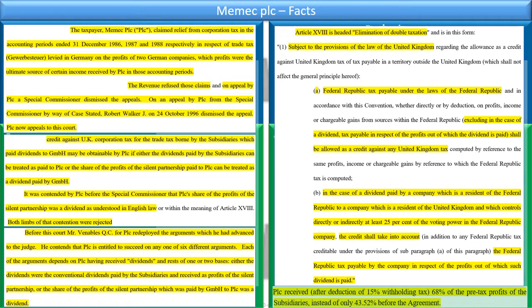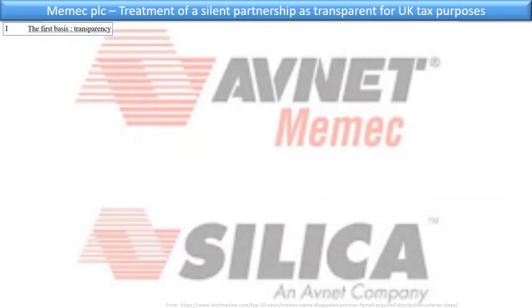Either the dividends were the conventional dividends paid by the subsidiaries and received as profits from the silent partnership, or the share of the profits of the silent partnership should be treated as a dividend from GmbH to PLC. So these are the 2 arguments that the taxpayer relied on, and let's see what this court does with them.